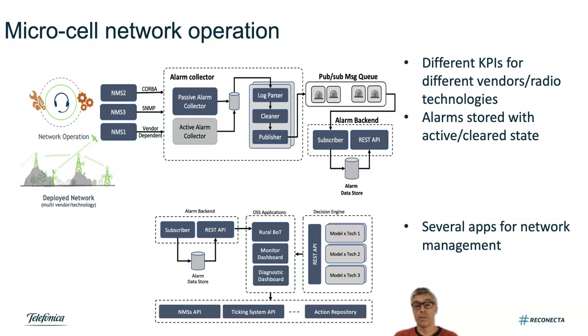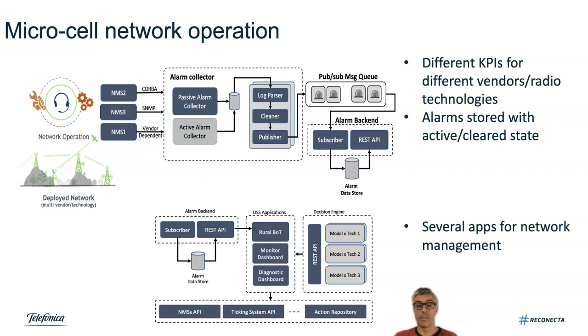Here is an overview of how the network operation collects statistics from the network. As there are different vendors and different technologies available on different sites, the statistics are slightly different. Also, the alarm collector has different ways to collect the statistics from the cell sites. The alarm collector also normalizes all of the statistics, so as to have them all in the same form, and cleans their fields. After that, all of the alarms are stored in the alarm backend in the same format. Alarms can be in two states, either active or clear.